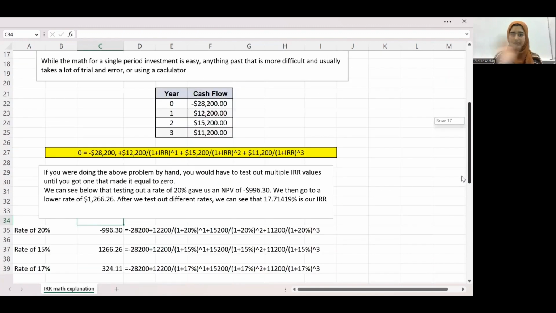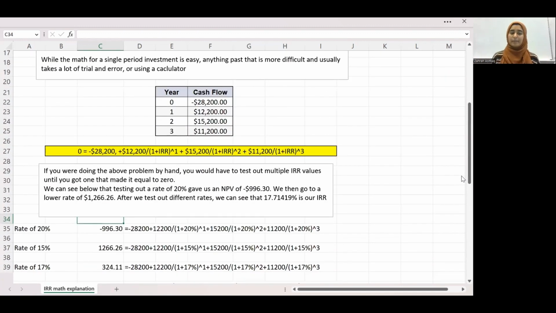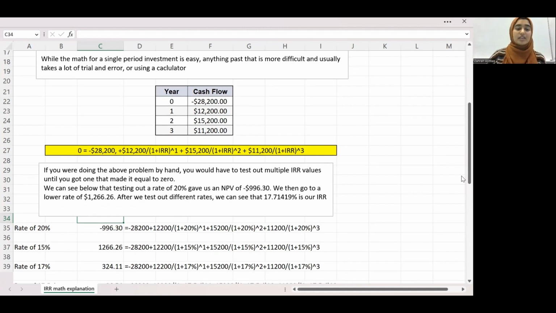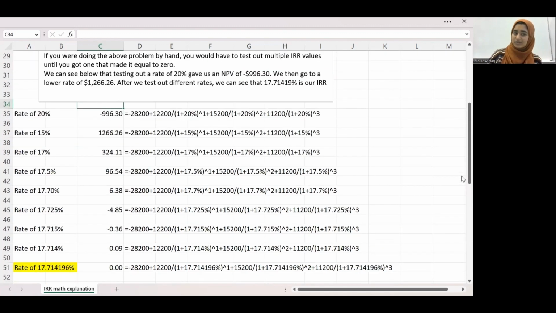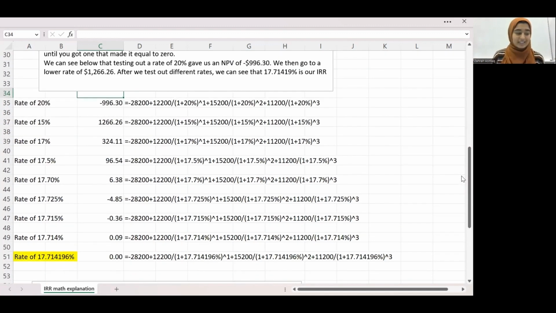As you can see here, I've set up a little cash flow thing. And I've set up the math as well with the NPV equal to 0 and our negative cash flow at time 0 plus our cash flow at time 1 divided by 1 plus the IRR to the first power, and so on and so forth. So if we're doing this problem by hand, we would need to test out multiple IRR values until we got the one that made it equal to 0. As you can see, I've done that, and it's taken a lot of trial and error.